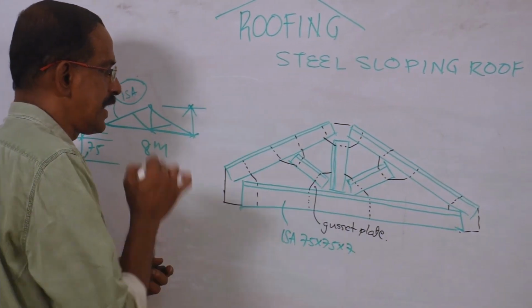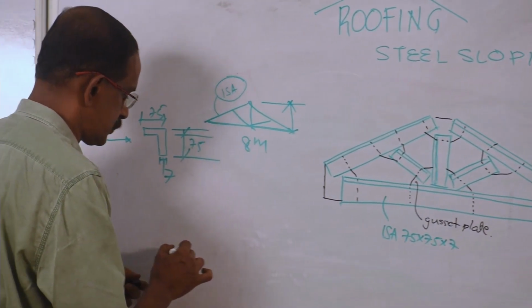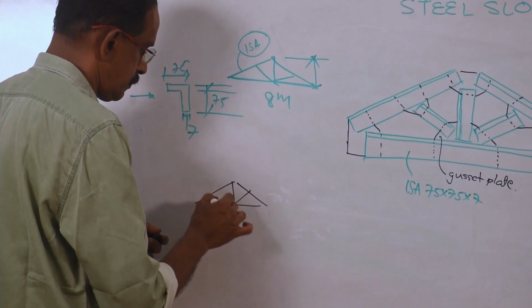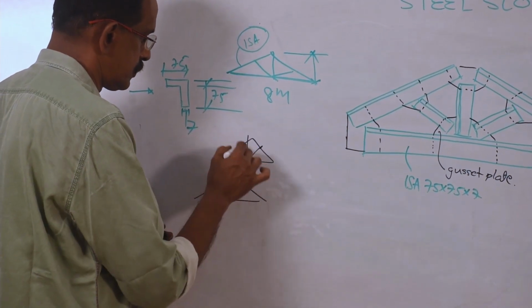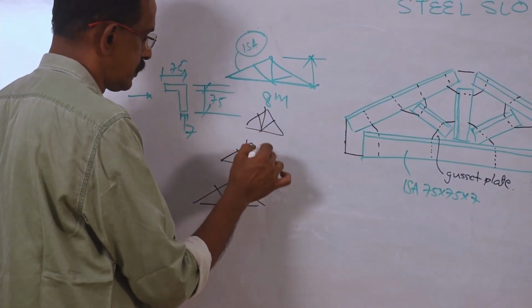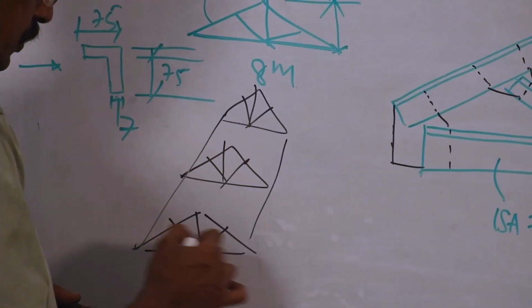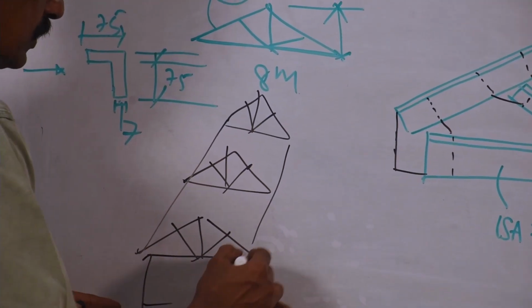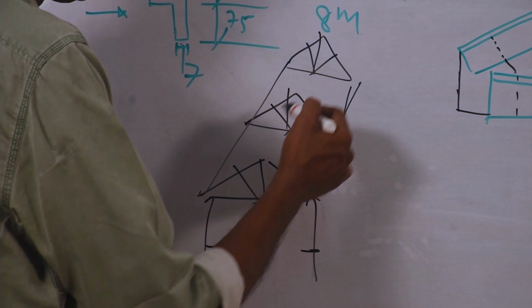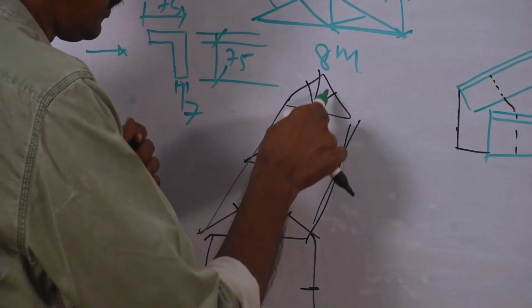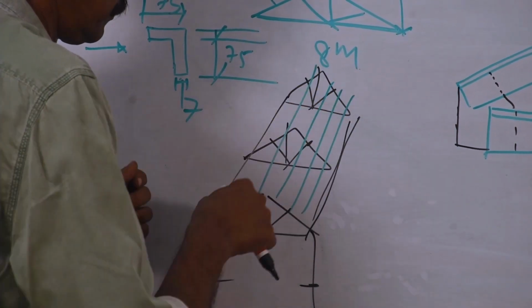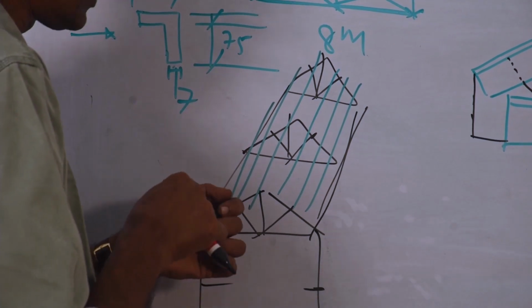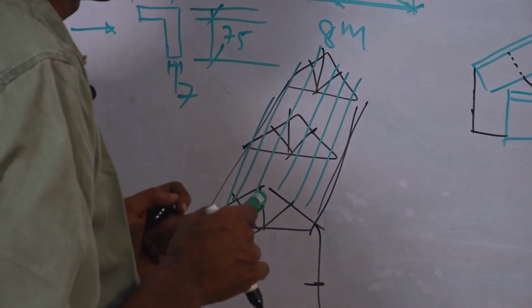To cover an area, there may be number of trusses like this. First truss, then second truss, then third truss, like that. That is to cover this much area. So, this is the width of the room, this is the length of the room. Connecting these trusses, there may be another members like this. Actually, the roofing materials are supported over these members.